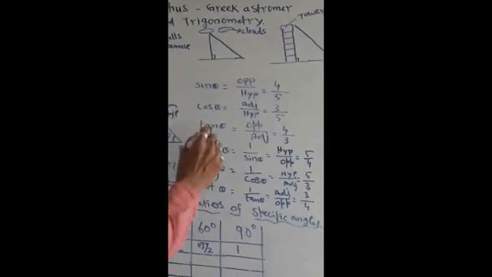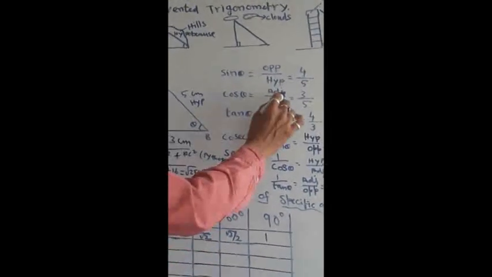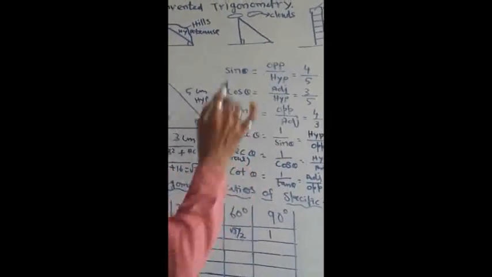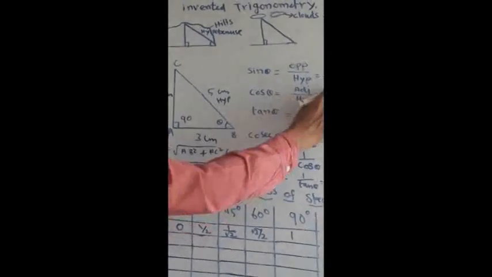Okay, next let us see about cos theta. What is meant by cos theta? Cos theta is nothing but adjacent side divided by hypotenuse. Adjacent means, from theta, this is the adjacent side. AB is the adjacent side. How much value? 3. That's why I written as 3.